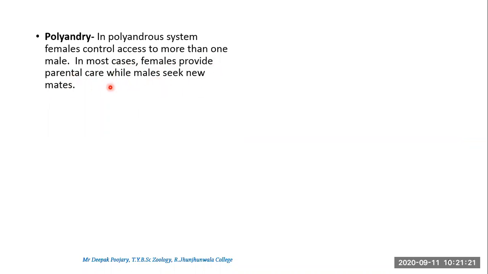Here, for example, one female has more males with her, so when the female is taking care of the young one, the other males are free to go and mate. That does not mean that the males will not take care of the young one. They will also take care.